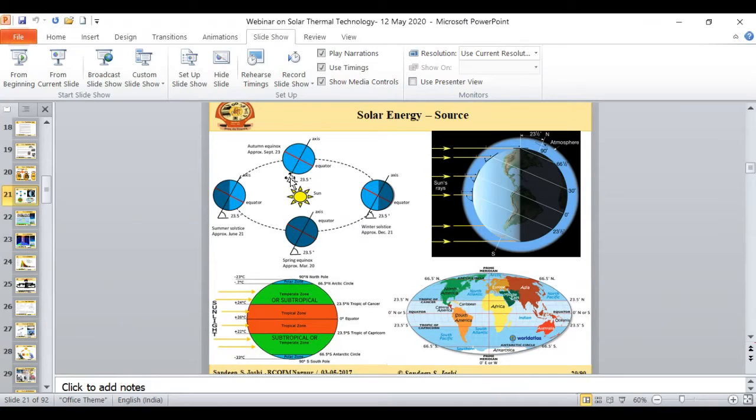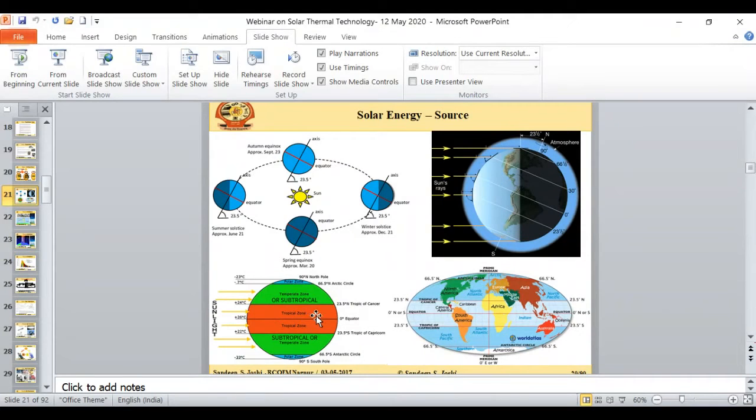Now again you can see on the screen there is a picture, and that picture is nothing but the Earth-Sun geometry, how the Earth is revolving around the Sun. If I again see this picture, the Earth is tilted 23.5 degrees, and it is revolving continuously around the Sun. At the same time, it is rotating about its own axis. Due to this, round the year there is a variation in the solar energy which is reaching the Earth's surface, and all the time we need to install the solar collectors in such a way that the solar radiation should fall perpendicular to the solar collector, so that we can extract a lot of solar energy for the utilization. And for this reason, we divide the Earth into different regions.